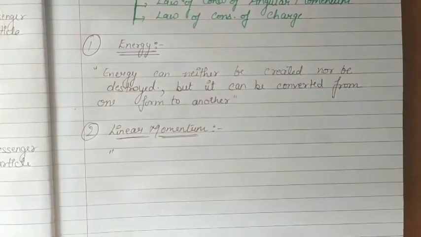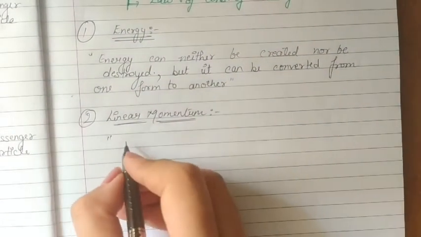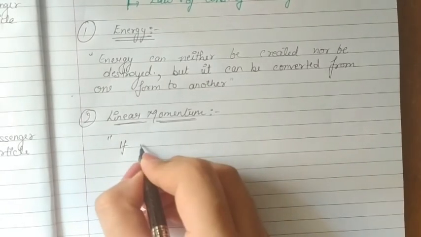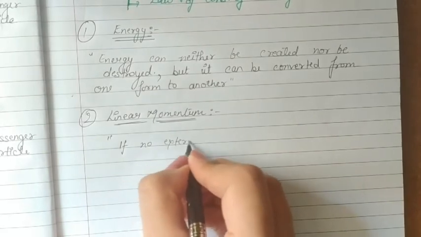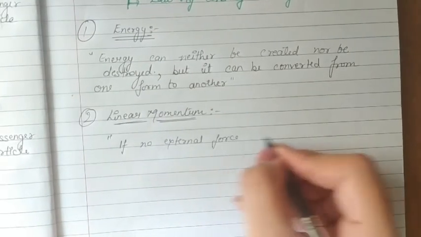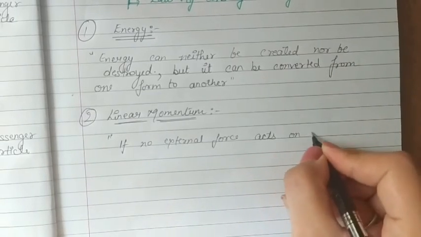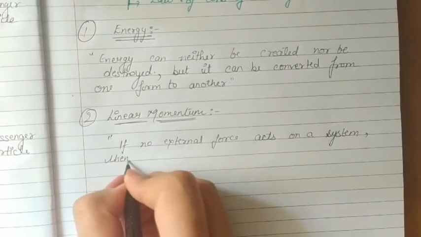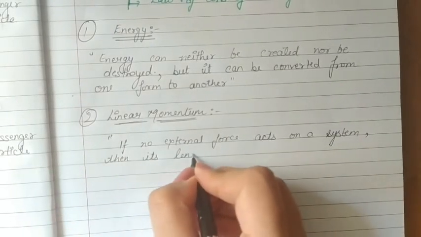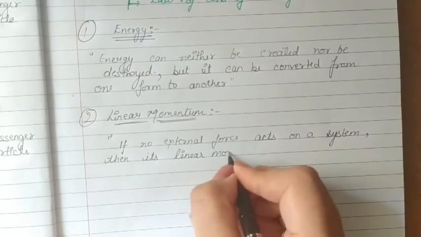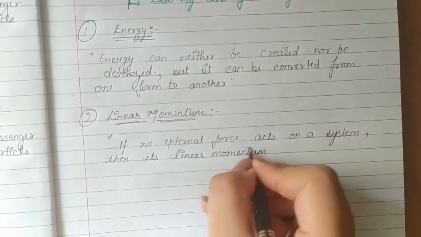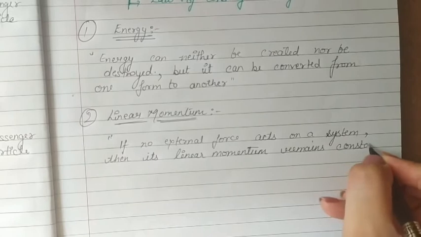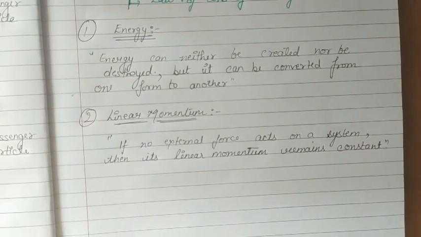Means we have a system where we are studying a process, but there is no external force acting on the system. So the law states that if no external force acts on a system, then its linear momentum remains constant. All right, so this is the law of conservation of linear momentum.